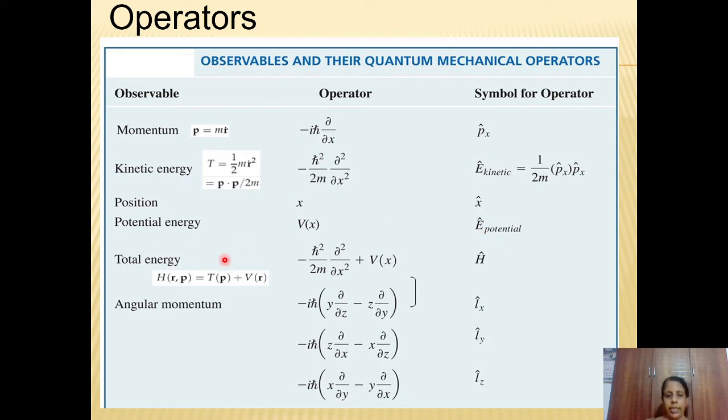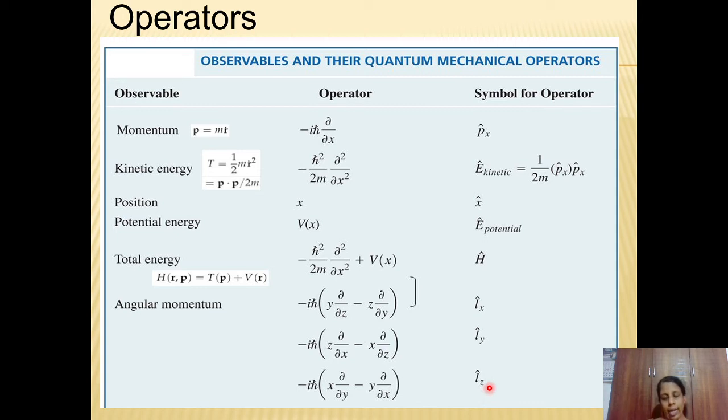Then, as we already said, the total energy operator is the sum of the kinetic energy operator plus the potential energy operator, and it is represented as H cap. The last one is the angular momentum operator, which comes in the case of rotational motion, and it is represented as L cap. Lx represents the component in the x direction, Ly in the y direction, and Lz in the z direction.